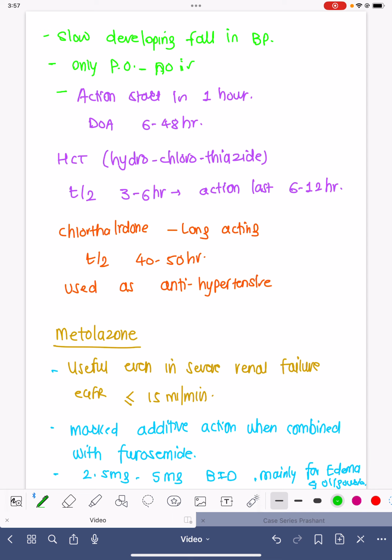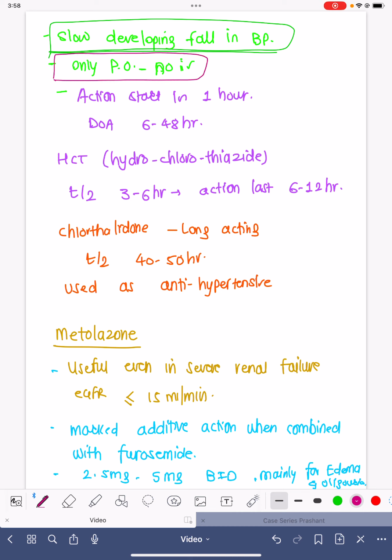These medicines won't cause a drastic fall of blood pressure within a few minutes or a few hours. So they have a slow developing fall in BP. That is the reason why we start these medicines as a maintenance dose, or as a blood pressure lowering medicine in a maintenance form, so that the blood pressure is controlled after 3 days, 4 days, 5 days, 6 days, 7 days, 8 days, over a period of time. And these medicines are available only in oral form. These medicines are not found in IV form.